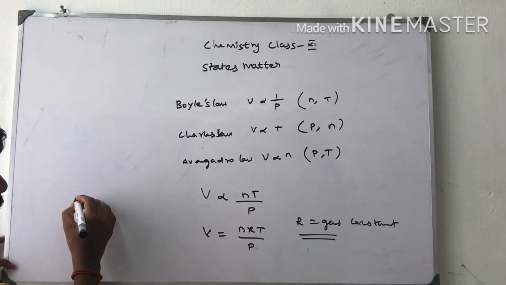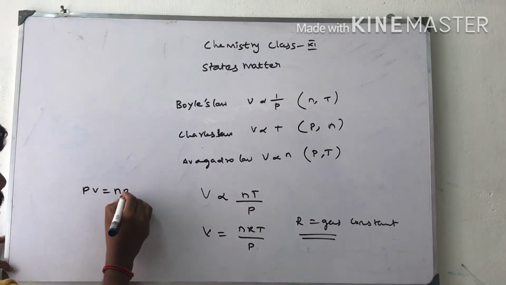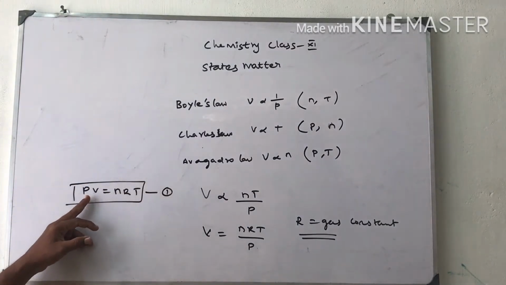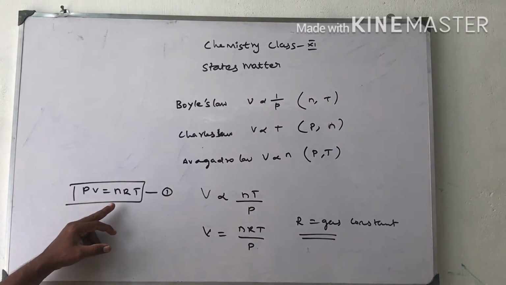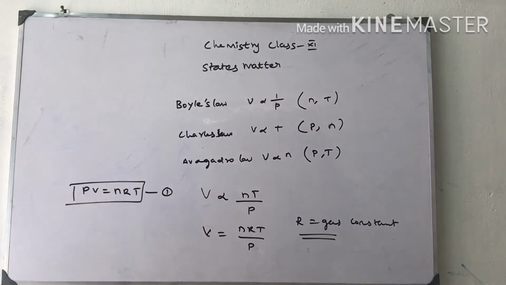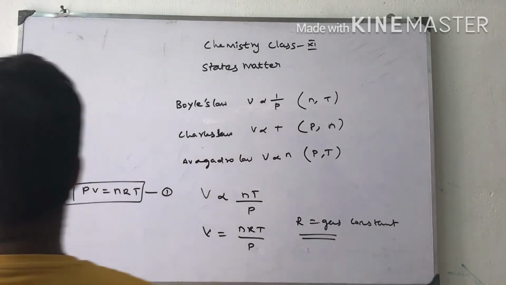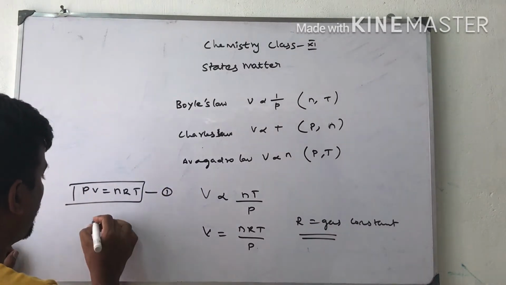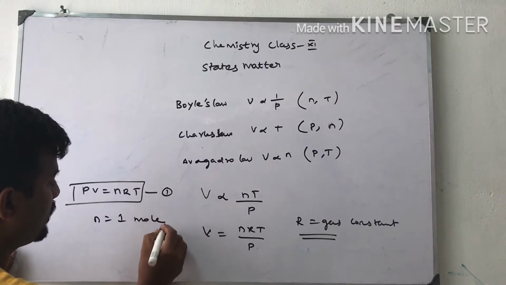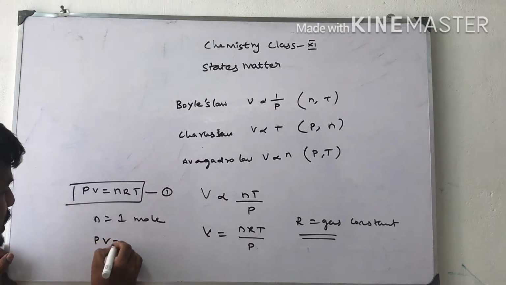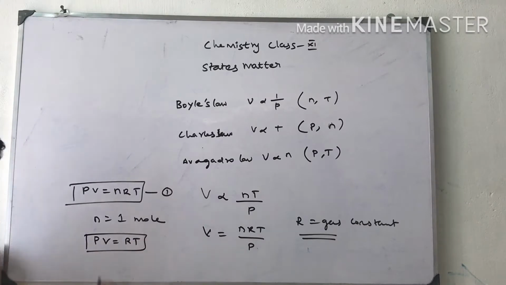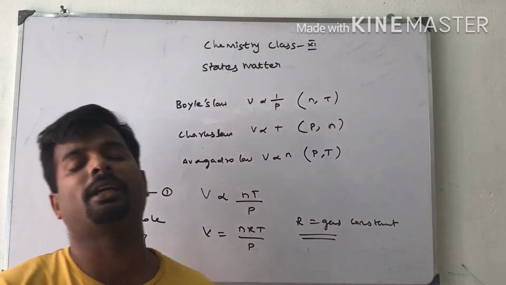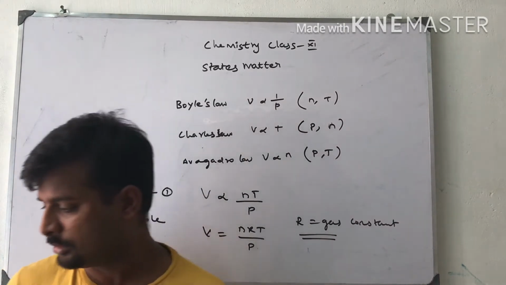Now we are going to write PV is equal to nRT. Exchanging P here, this is the ideal gas equation, where P is pressure, V is volume, n is the number of moles involved, R is the gas constant, and T is absolute temperature. Suppose n is equal to 1 mole. Then the equation can be altered as PV is equal to RT. Pressure times volume is equal to the gas constant times temperature when 1 mole of gaseous particles is involved in the reaction.